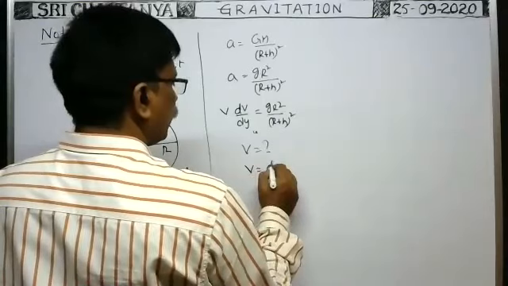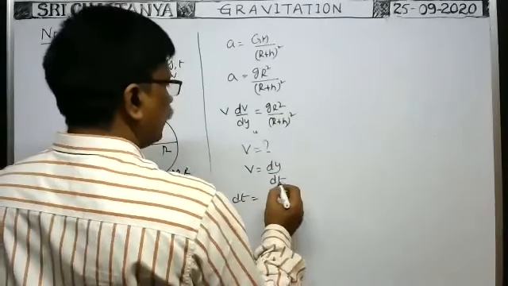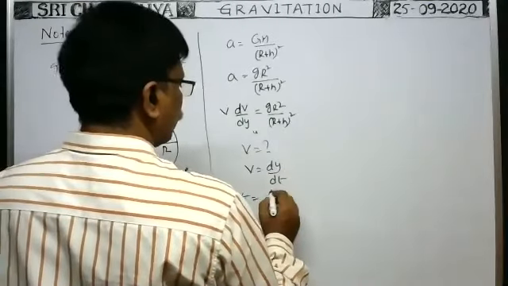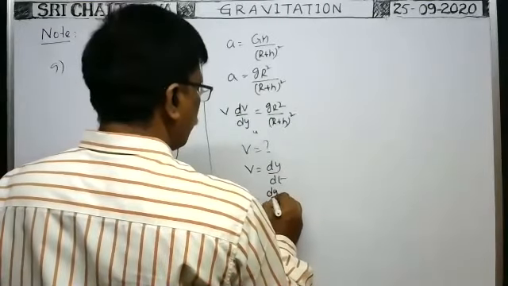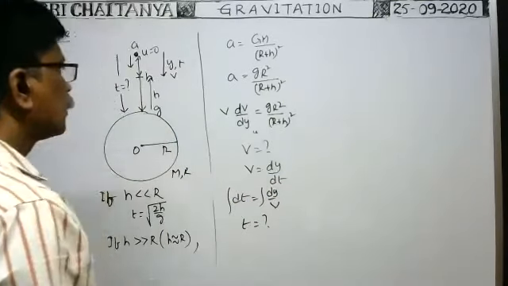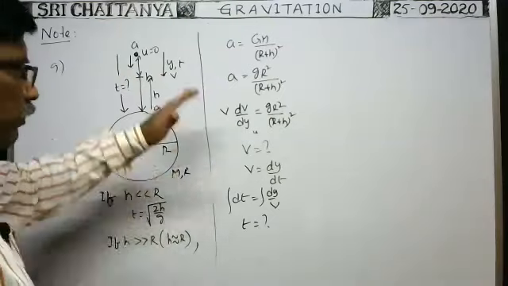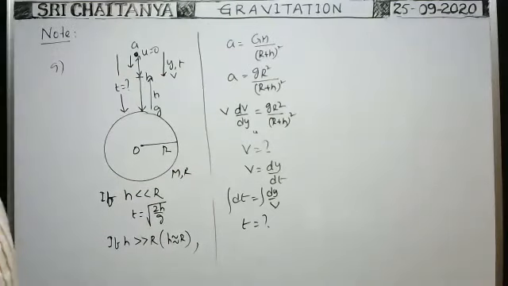Then v is equal to dy by dt, then dt is equal to dy by v. Now you do integration. Then t is equal to question mark. So here, the time taken by the particle to reach the surface of the earth, how much is that? By the integration method we have to do. Okay. Next.